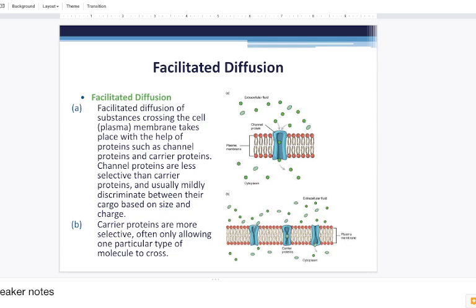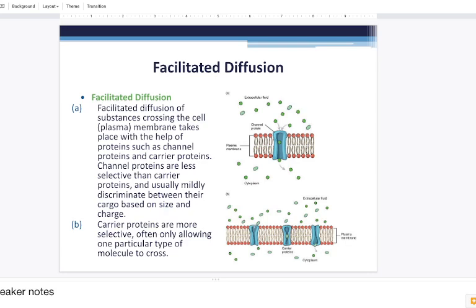So they are less selective, because channel proteins don't care what molecule is coming in, or much more than the concentration gradient to let the molecule in or out of the cell.